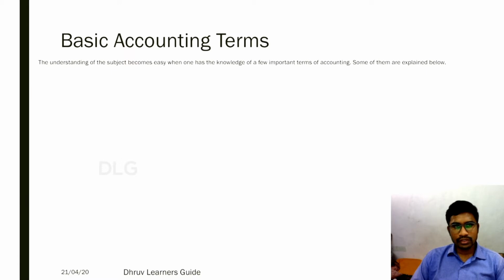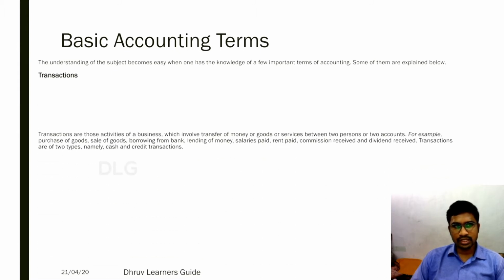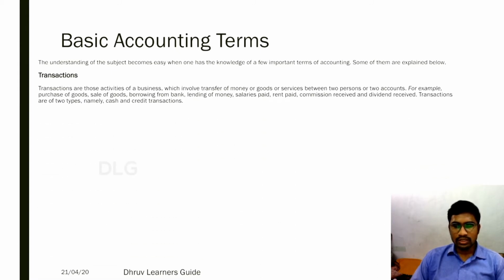The understanding of the subject becomes easy when one has the knowledge of a few important terms of accounting. Some of them are explained below. So the first one is transactions. What are transactions? Transactions are those activities of a business which involve transfer of money or goods or service between two persons or two accounts.